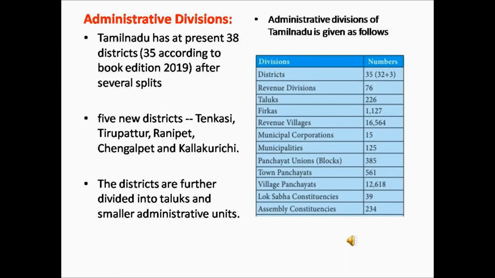Municipal corporations govern the city with a population of more than 1 lakh people, and the municipalities headed by the municipal council govern the towns with population between 25,000 to 1 lakh. Likewise, the state is divided into many divisions for the purpose of administration.